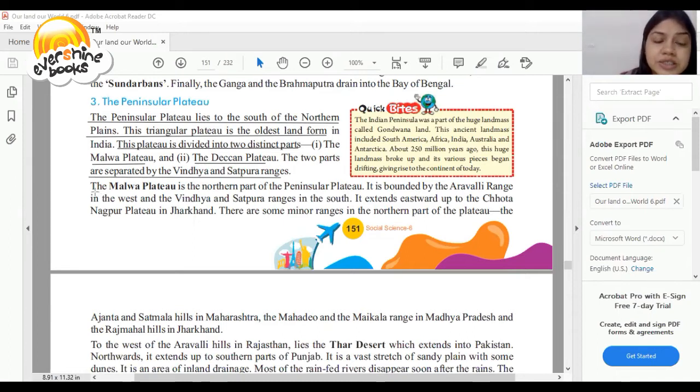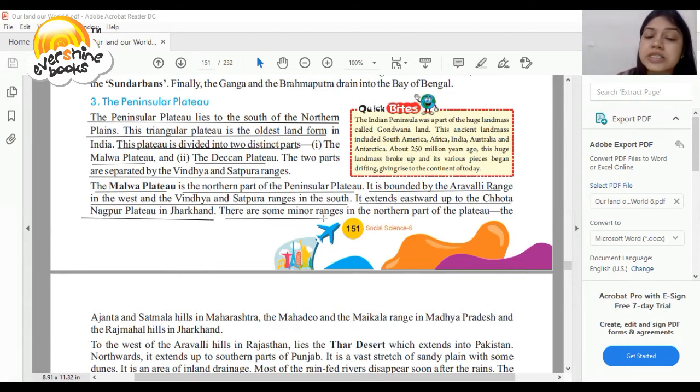So let's talk about the Malwa Plateau. It is the northern part of the Peninsular Plateau. It is bounded by the Aravalli range in the west and the Vindhya and Satpura ranges in the south. So it extends eastward up to the Chotanagpur Plateau in Jharkhand.